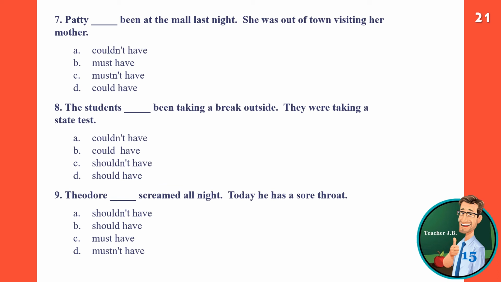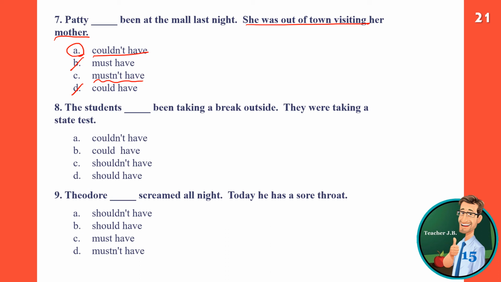Number 7. Patty blank been at the mall last night. She was out of town visiting her mother. She was not here. So couldn't have, first of all, cannot have any positive. And then mustn't have is probability. So we're talking about the possibility here. So Patty couldn't have been at the mall last night because she was out of town visiting her mother.